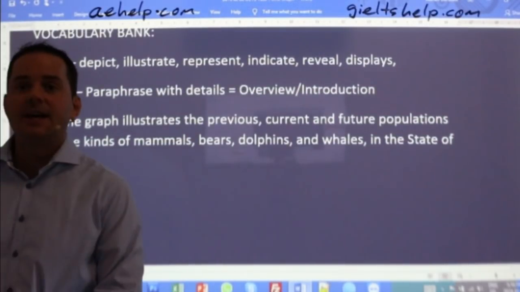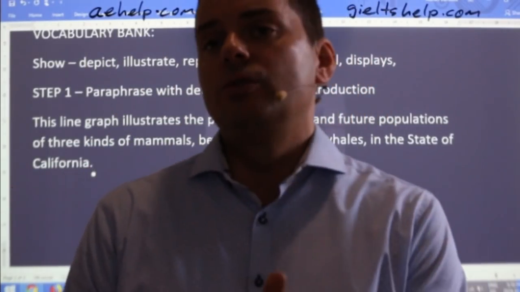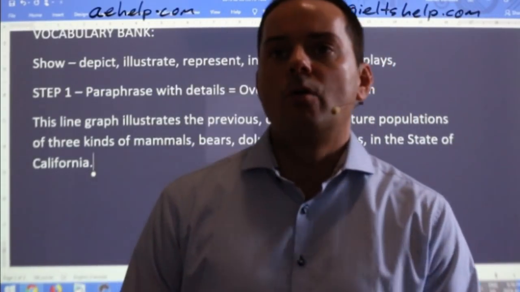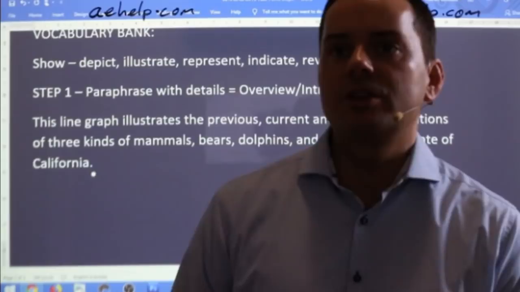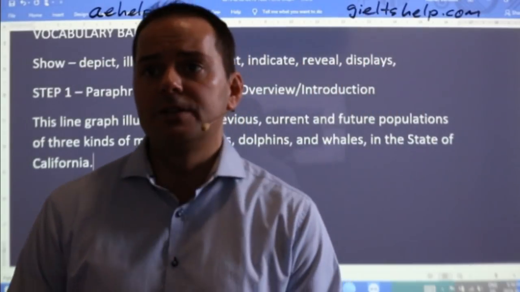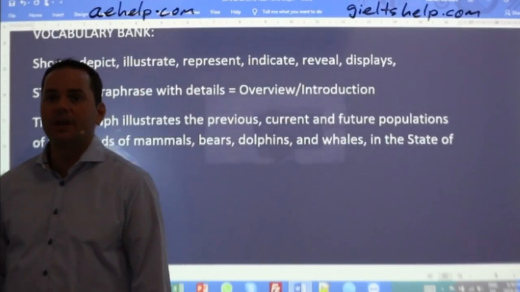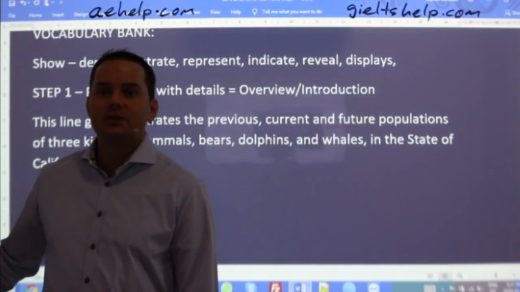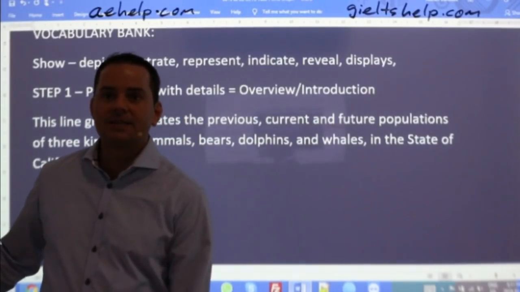Okay, I see that some other students have put up paraphrased beginnings to this overview as well, which is great. Saeed says, this line graph illustrates the populations of bears, whales, and dolphins in California during a period. Nice, so you're giving me the time frame, which is great. During a period between 2017 and 2022. Very good. I like how you were specific there, Saeed, with the years. Fantastic.